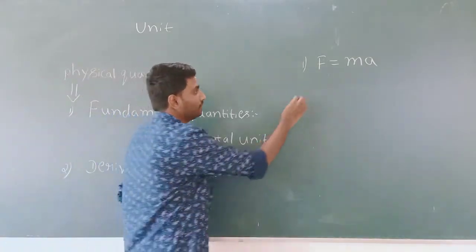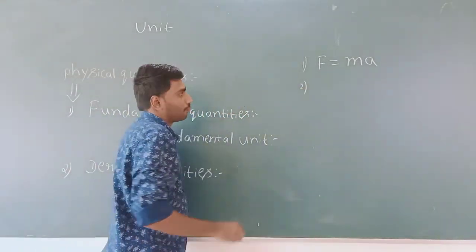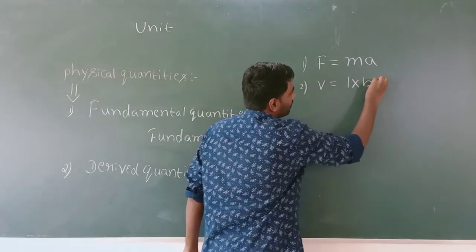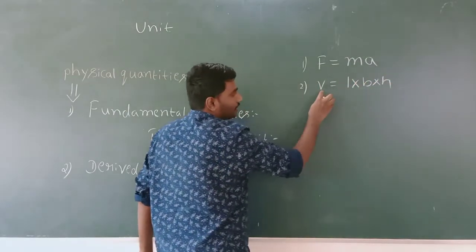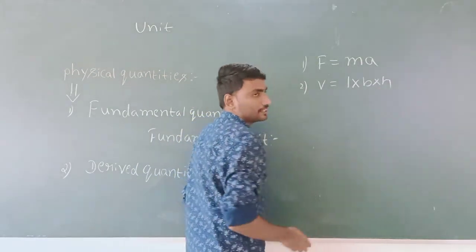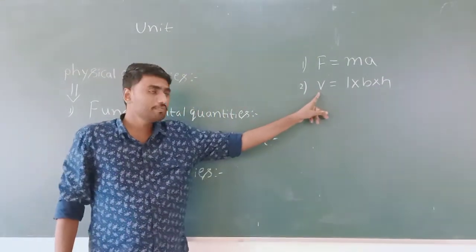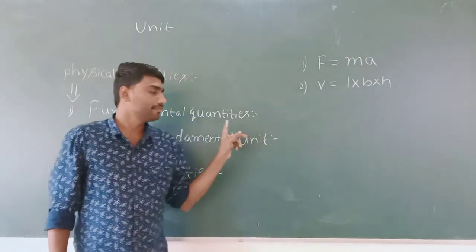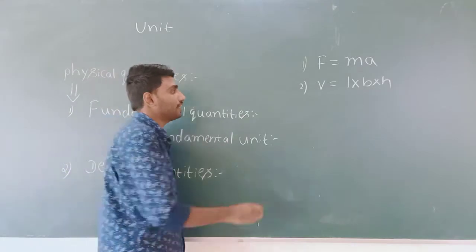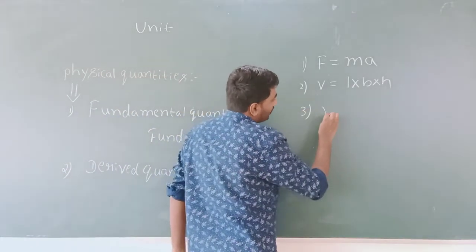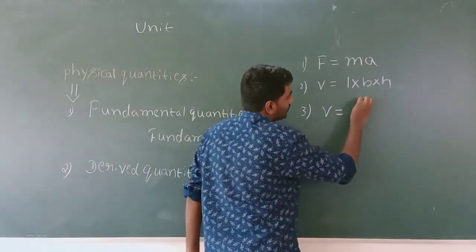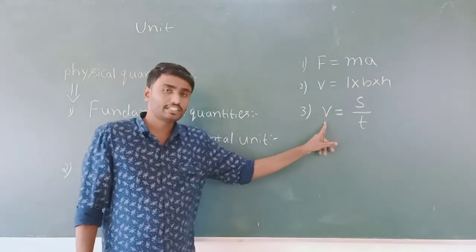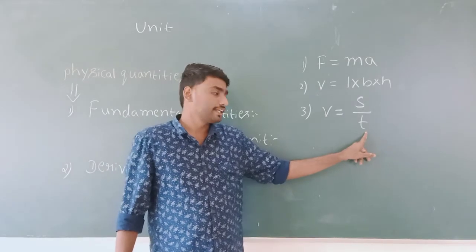So second example, volume equals length into breadth into height. So V equals L into B into H. Here volume is a physical quantity and length is a fundamental quantity. So third one, velocity equals displacement by time. So V is a velocity and T is a time.